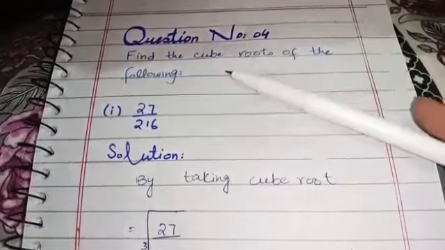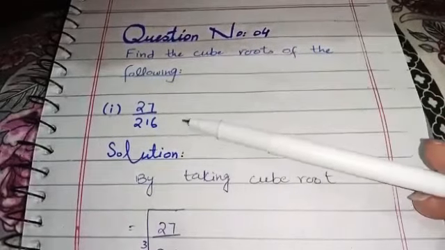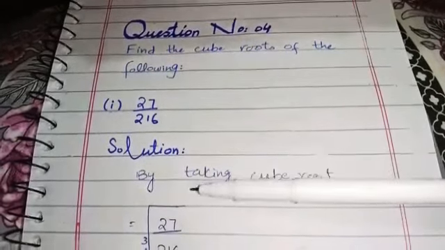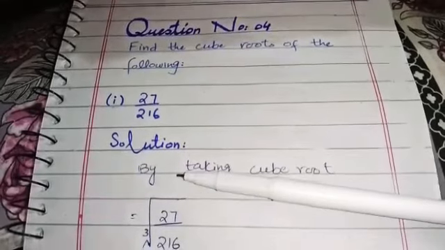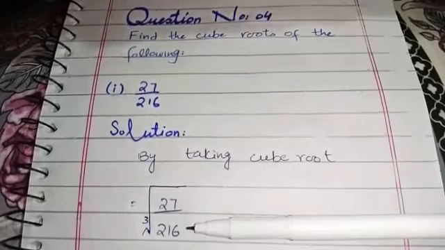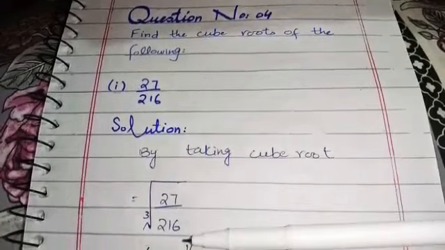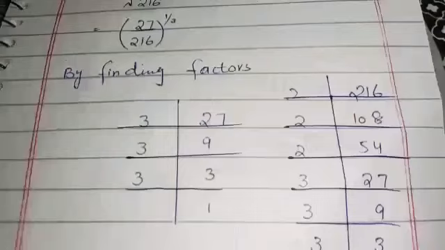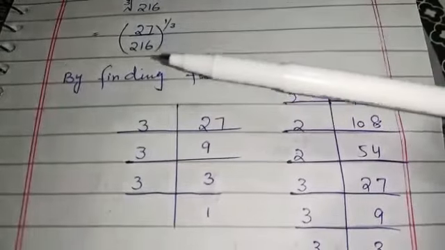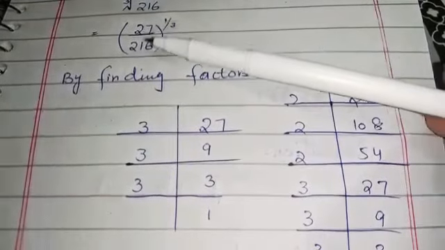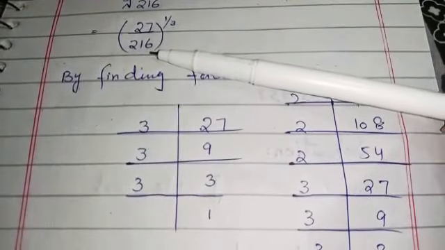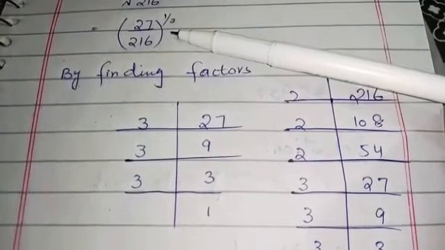Here is our question number 4. Find the cube roots of the following. Here is our part 1, 27 over 216. Let's start its solution. First we will write by taking cube root of the whole fraction 27 over 216. Now students, firstly we will convert the radical form into exponential form. As you can see, 27 over 216 whole 1 over 3.